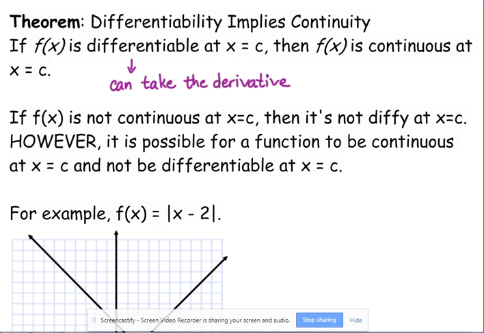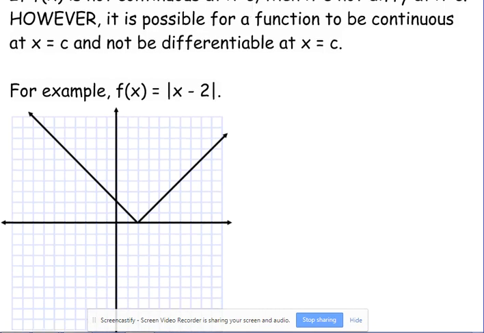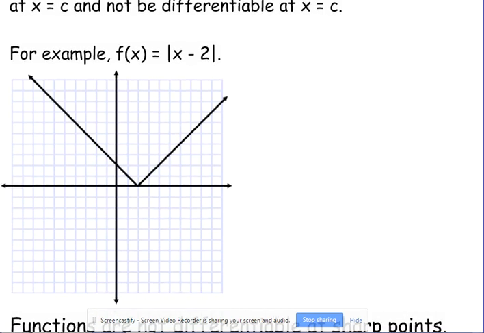Now, most functions, wherever they're continuous, they are differentiable, but there are some exceptions to that rule. So let's look at an absolute value function for a second. For example, f of x equals the absolute value of x minus 2. Based on what you know about the absolute value function, you should know that it's continuous everywhere. There are no jumps, no holes, no issues. It is continuous everywhere, but it is not differentiable everywhere.